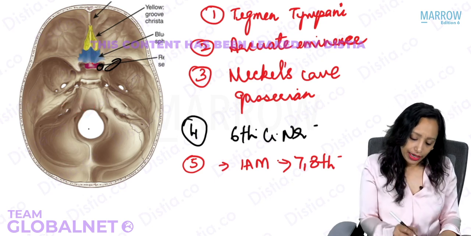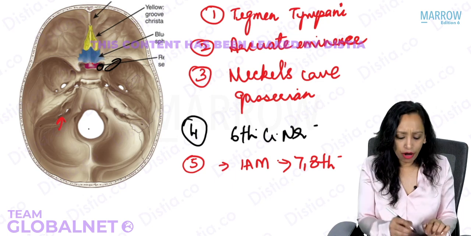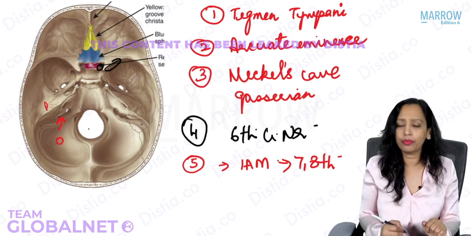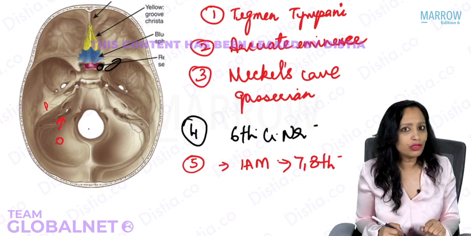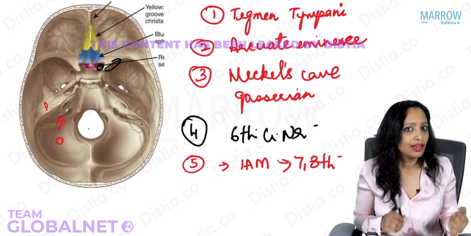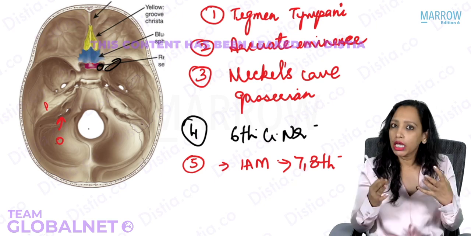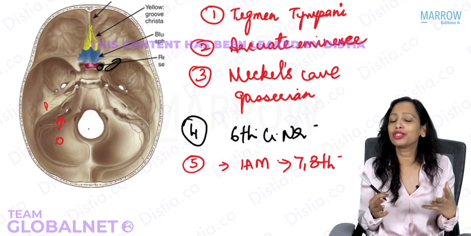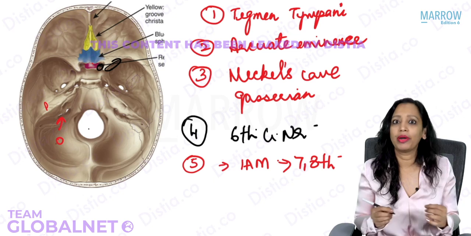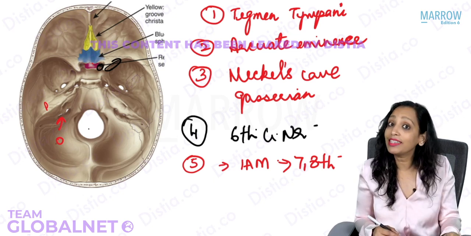Wonderful. Okay, now can you tell me what is this opening here? Can you see this opening? At the junction of the petrous bone and the occipital bone, what is this opening? Yes, this is the jugular foramen. Can you tell me the nerves that pass through the jugular foramen? Yes, the 9th, 10th, 11th cranial nerves. All the foramina in the base of skull are very, very important, very commonly asked. Now, the ones in relation to the ear are very commonly asked in the ear. So, what are the structures that pass through the jugular foramen? Yes, the 9th, 10th, 11th cranial nerve.